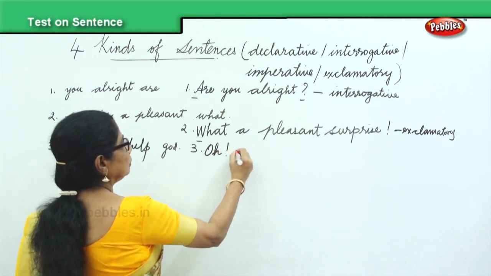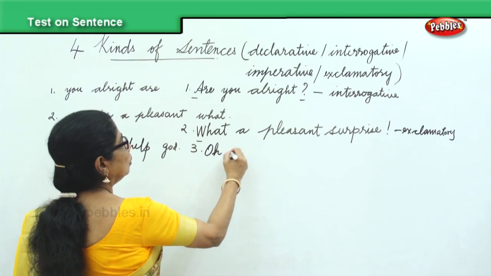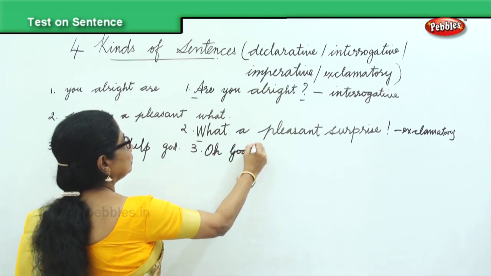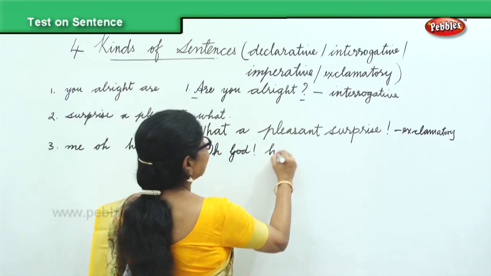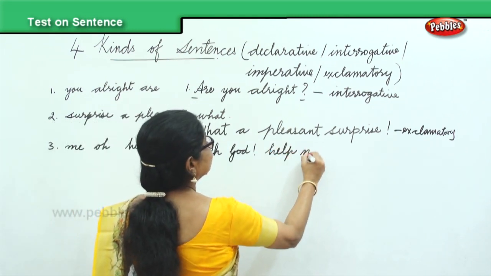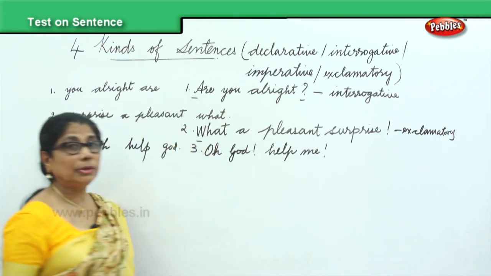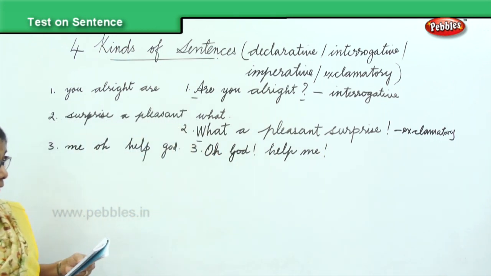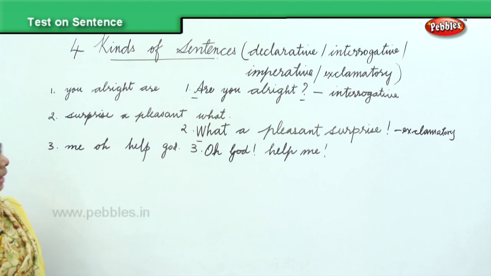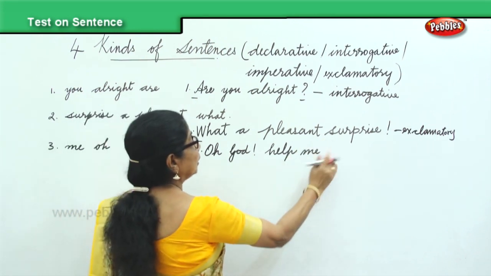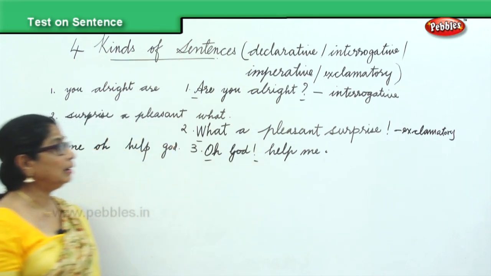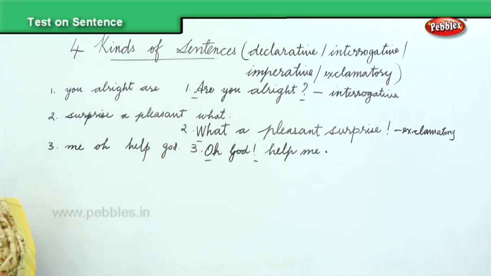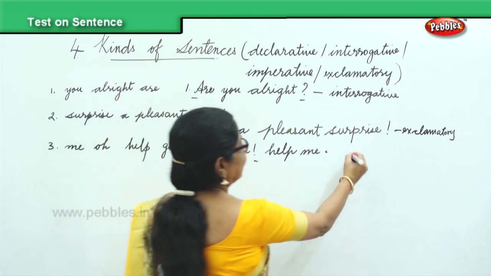Oh God, help me. You're asking God to help me. Oh God, help me. It's a full stop here. So here you have beginning exclamatory mark. So what sentence is that? It's an exclamatory sentence.